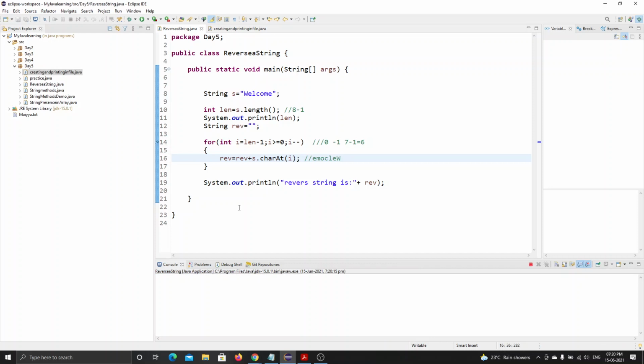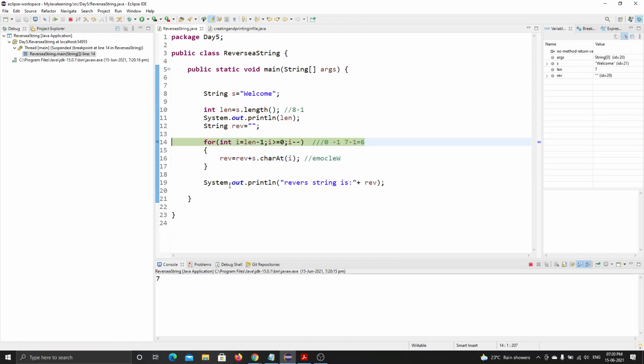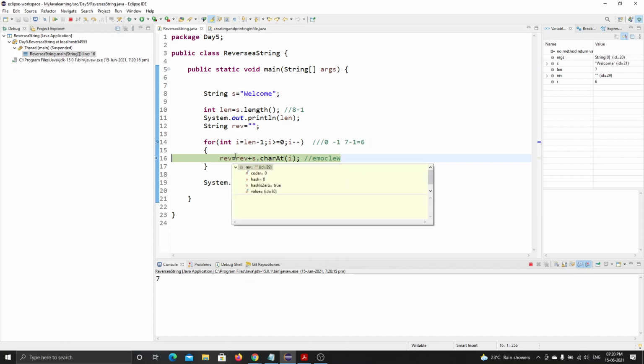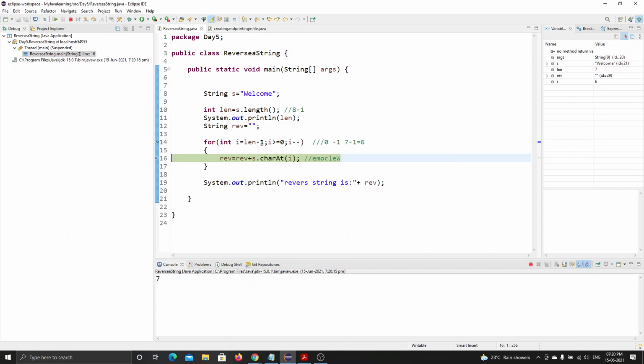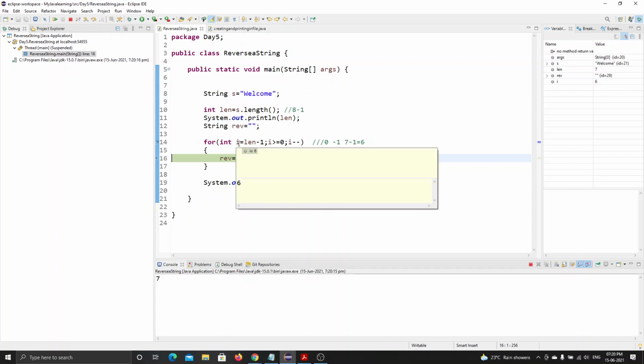Okay, let me press F6. Let's see what happens. It gave me this output already. Now what is the value of i? Let's check this. The i value is 6, right? As I told, length value is 7, and 7 minus 1 will be 6.